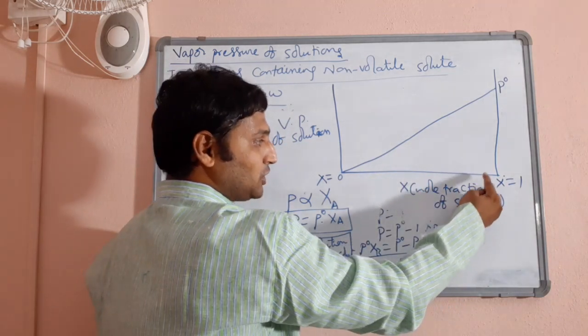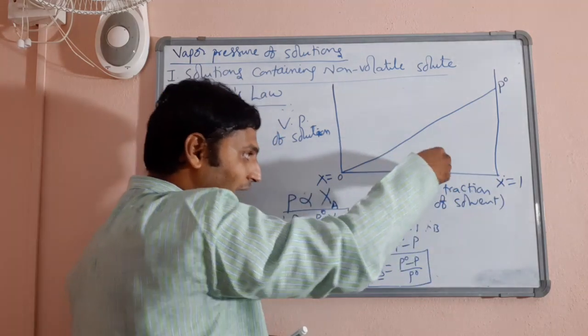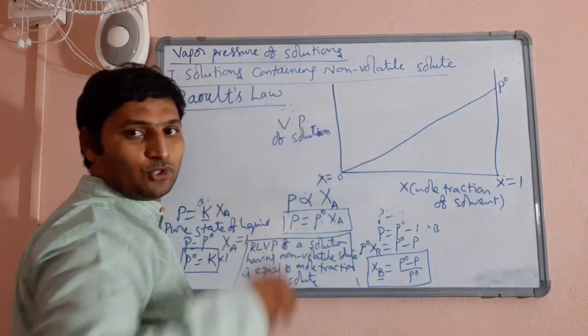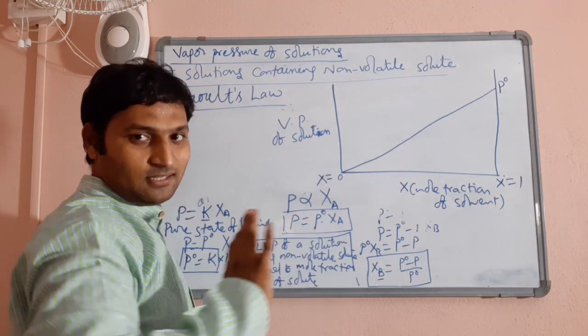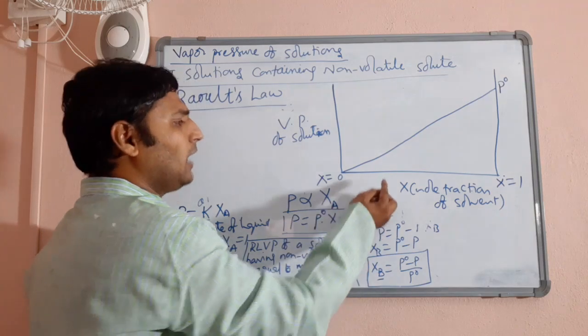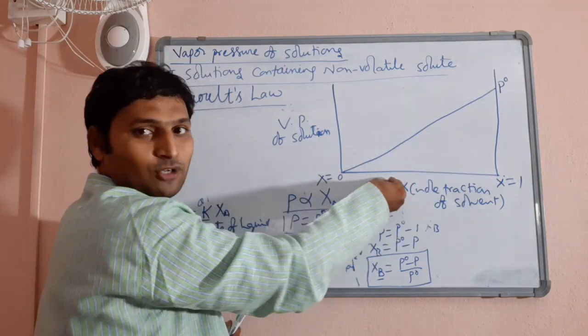Now as you come towards the left, what does it mean? The mole fraction of solvent is decreasing. It means I am adding solute, adding solute, more and more solute. Of course, having only solute and no solvent is practically not possible. But up to this point, if you assume, I went on increasing the fraction of solute.